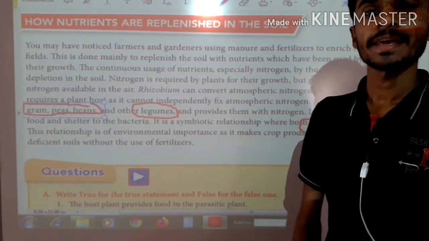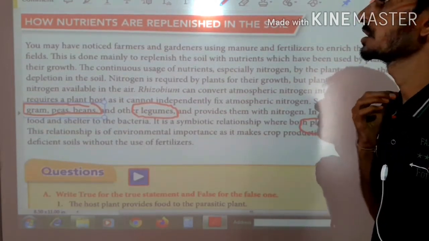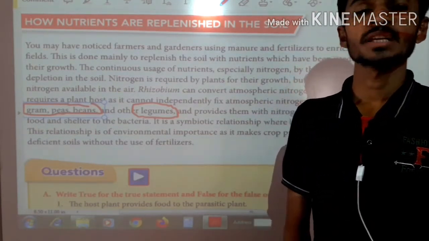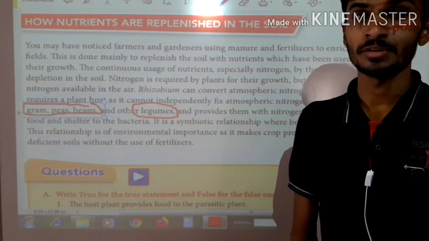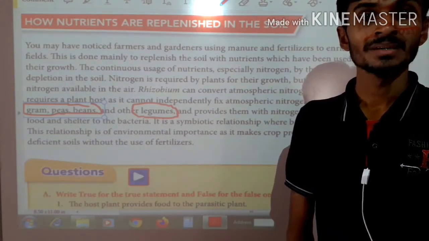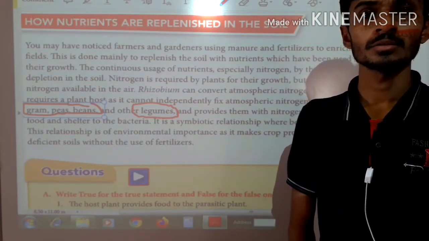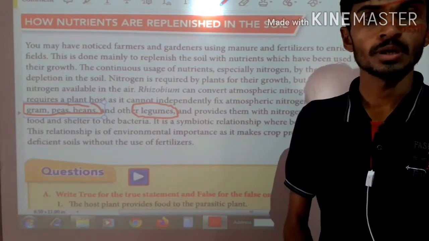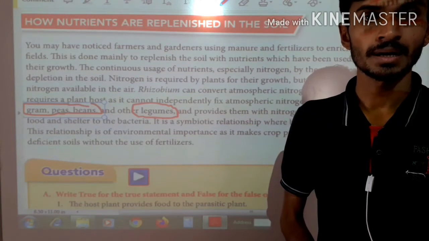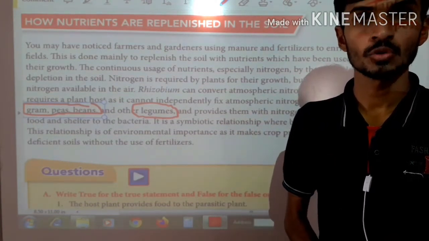Okay guys, our next topic is how nutrients are replenished in the soil. Have you seen many times that farmers plough their field and add manure to the soil? The reason is that every year farmers get a crop from the soil, so there will be a lack of nutrition, right? So farmers add manure and mix it in the soil.